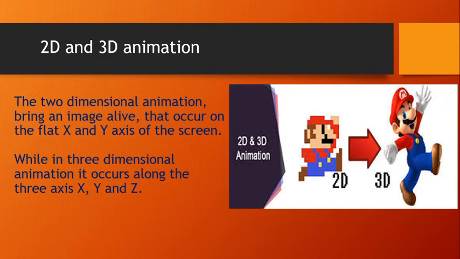It occurs on flat X and Y axes, whereas 3-dimensional images occur on 3 axes: X, Y and Z. Here is an example of the difference between a 2-dimensional image and a 3-dimensional image. A 3-dimensional image appears more real than a 2-dimensional image.